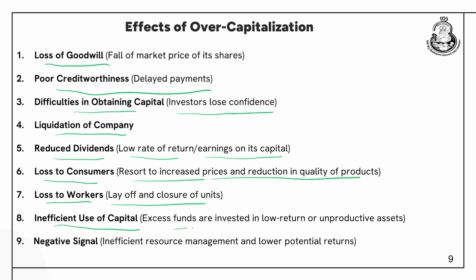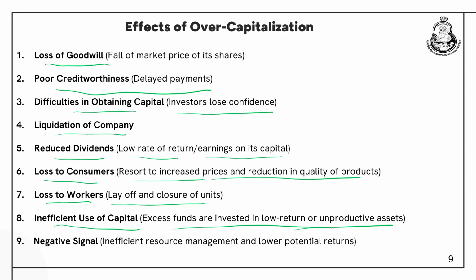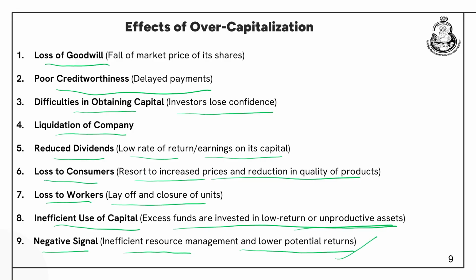Inefficient use of capital, because the company has excess funds, it is not having profitable ventures where it can put that money. So, they are putting that money in certain ventures where they are not generating decent returns. So, they are putting that into low return unproductive assets. It sends a negative signal. How? Inefficient resource management and lower potential returns. So, the company is not able to utilize its resources, the capital, in an efficient manner, and the returns are also going down. So, it sends a negative signal to the investors.